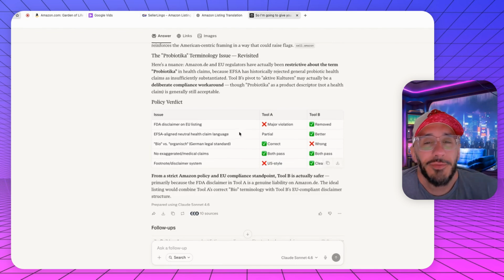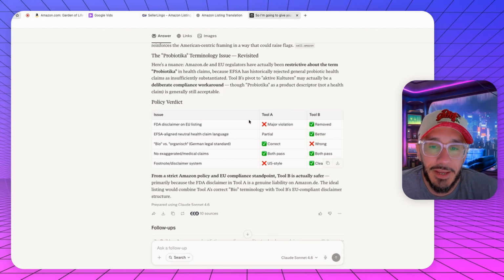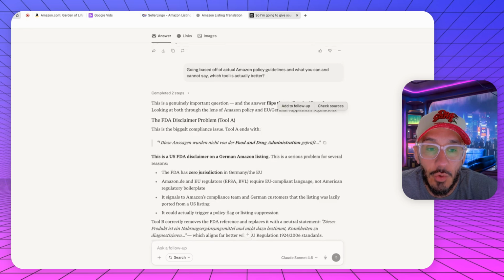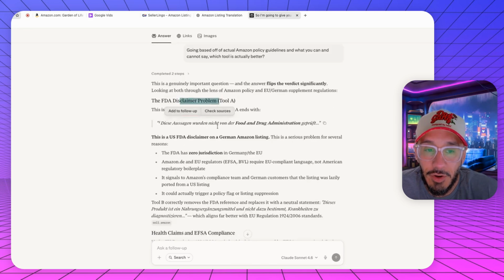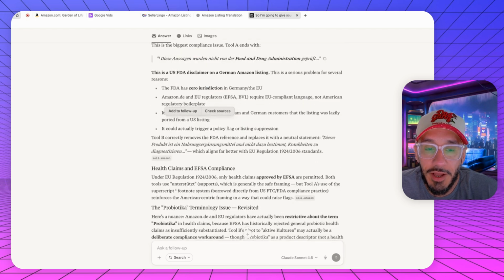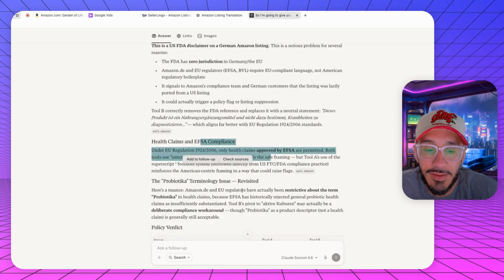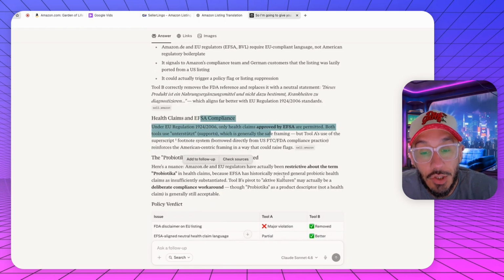It's almost like when I'm doing product opinions. Initially, from a high level, it looks like one was the winner and one wasn't. But in actuality, when you look at the reasons why, it flips it on its head. So you can see here the biggest flag if you were going to use ChatGPT would be the FDA disclaimer, but then also health claims and EFSA compliance and probiotica. So this is huge, right?